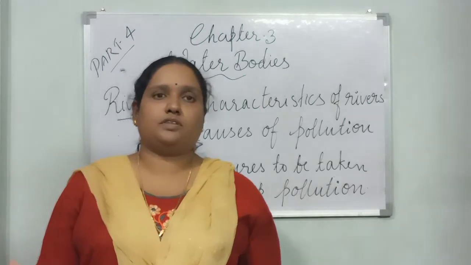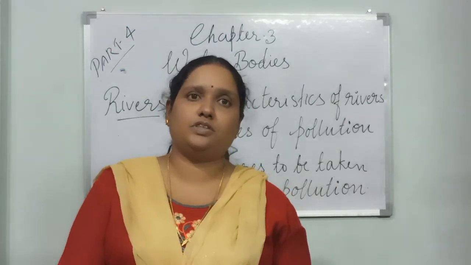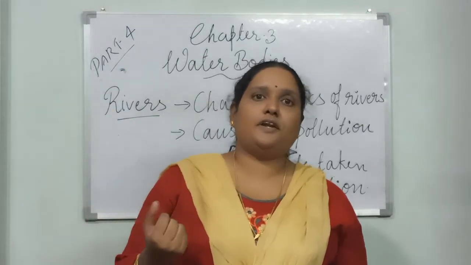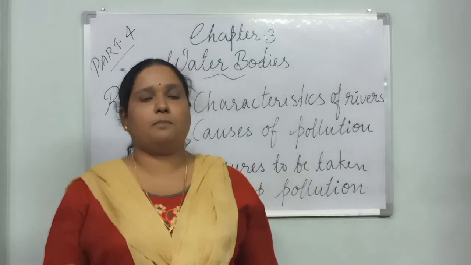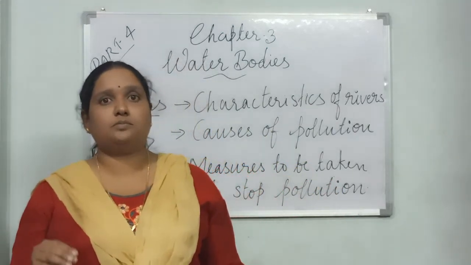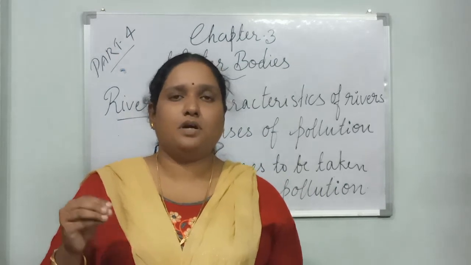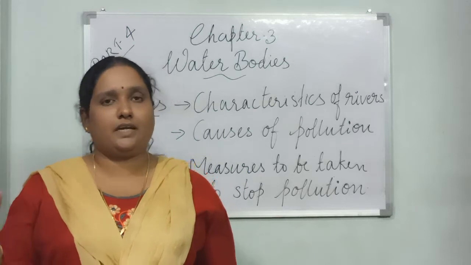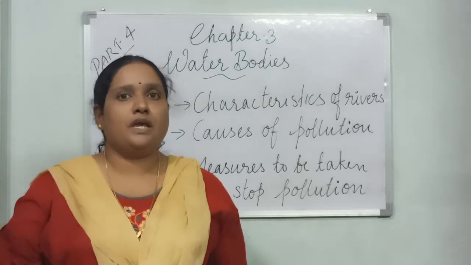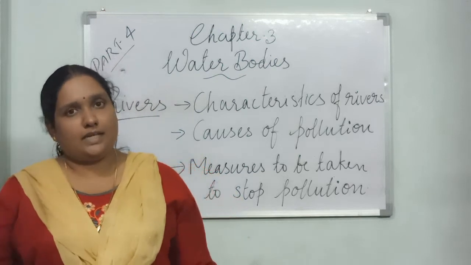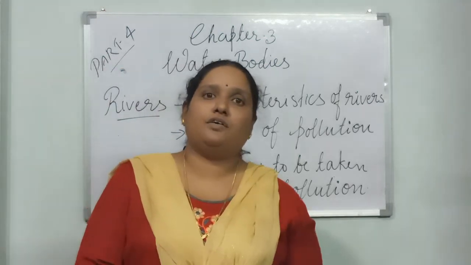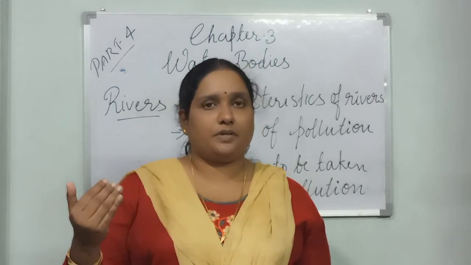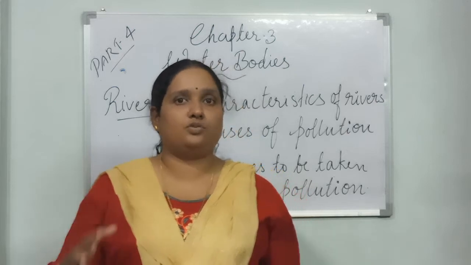And now we will talk about the types of rivers. There are 2 types of rivers. The first type is called snow-fed rivers. Snow-fed rivers are rivers that usually originate from a mountainous region. Mountainous region means from glaciers. It gets water from the glacier, like our Ganga river gets water from the Himalayan glaciers. It starts as a stream and it flows and becomes a very huge water body. That's the first type of river, the river that gets water from glaciers, called snow-fed rivers.